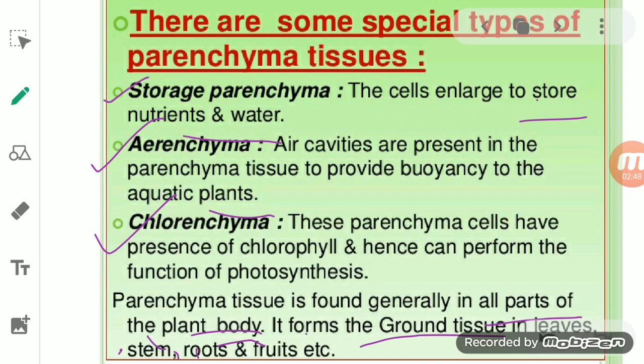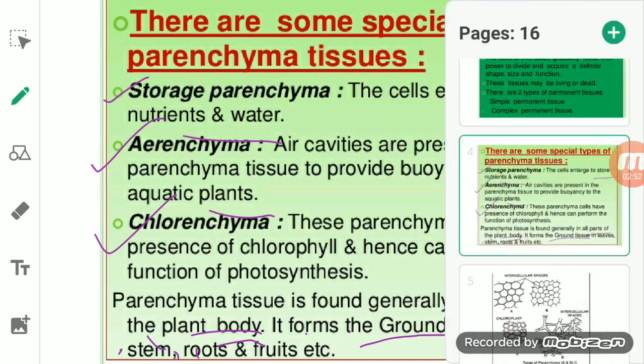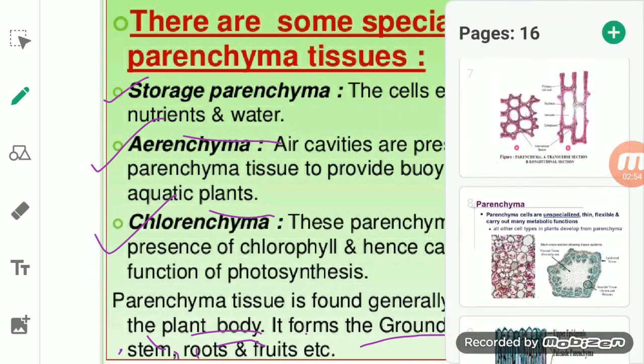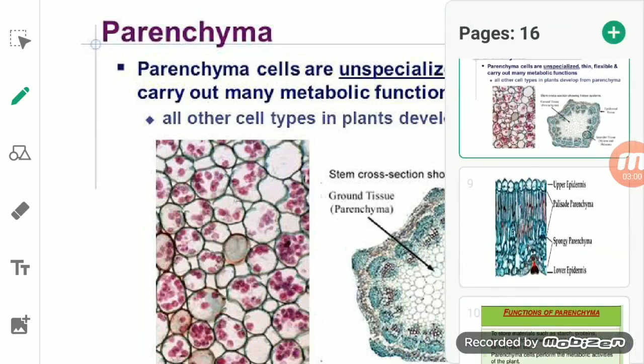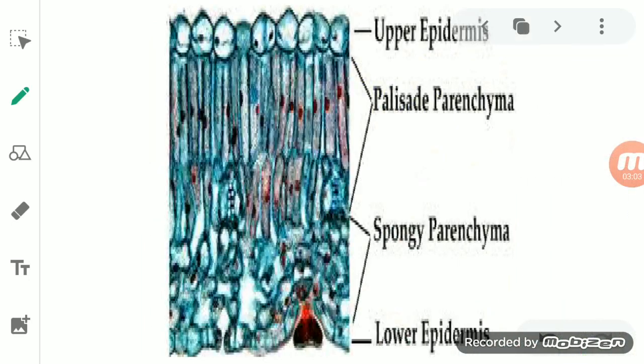When we talk about the leaves, students, it is basically present in the mesophyll. Mesophyll means it is present in between the upper epidermis and the lower epidermis of the leaves.